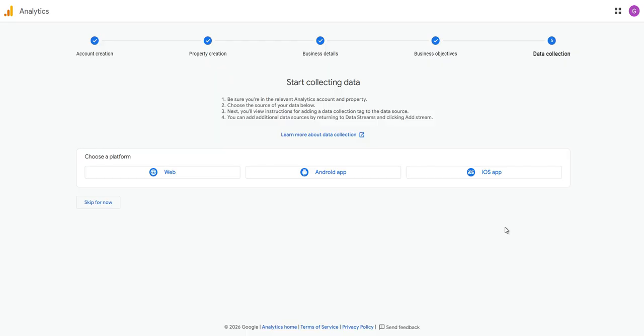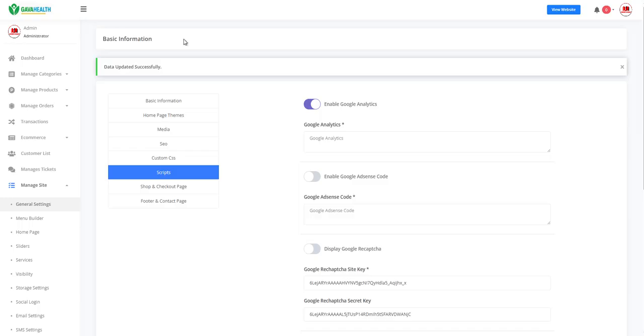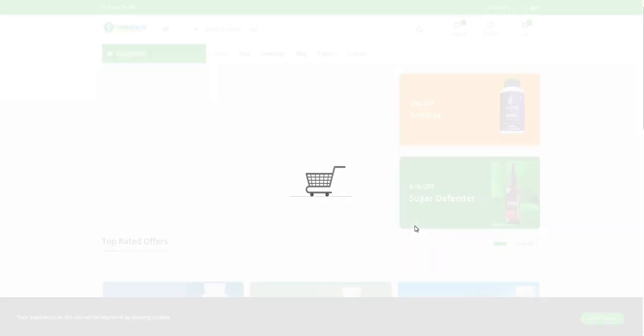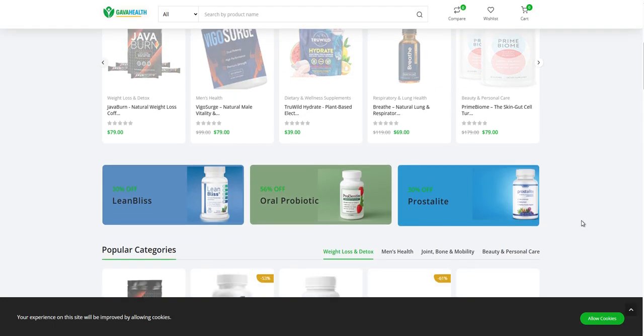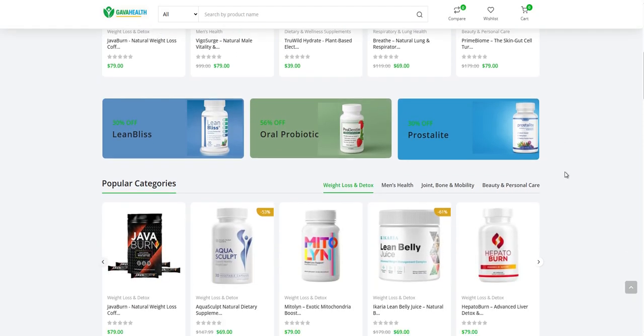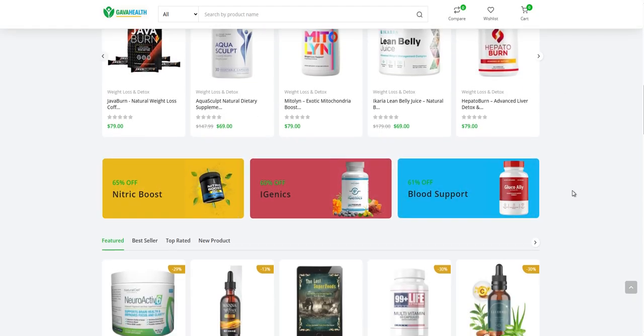And so the important part now starts. We've got data collection. What are we collecting data from? Our website, which is this here. We need to collect data for our affiliate or e-commerce website.